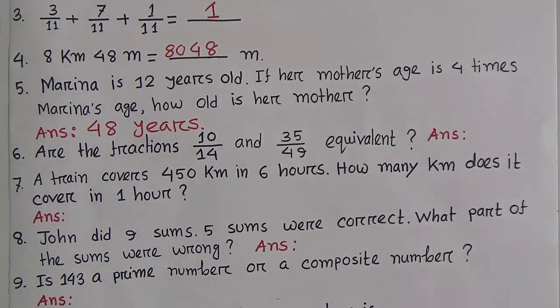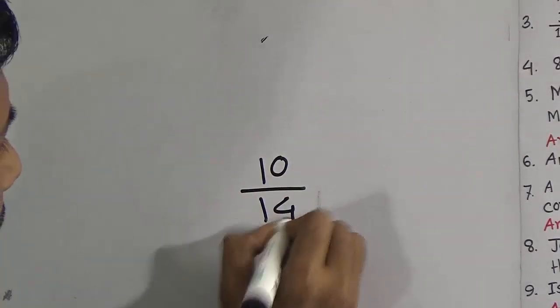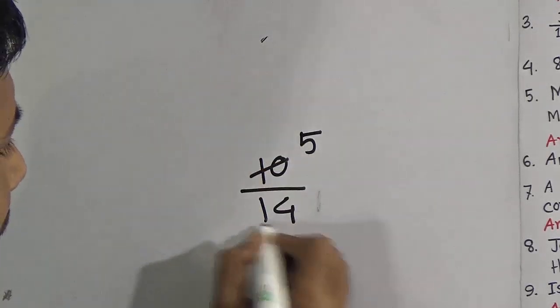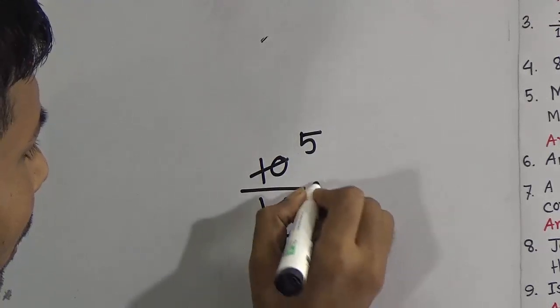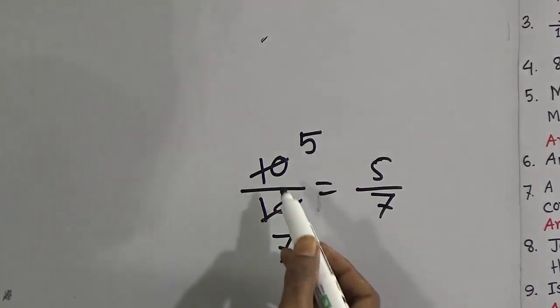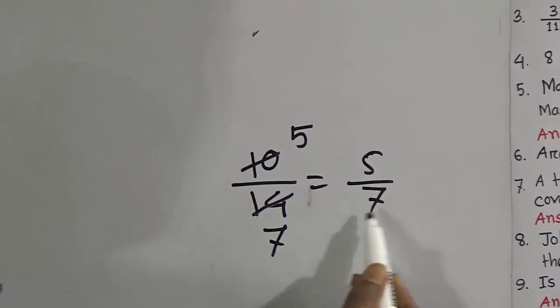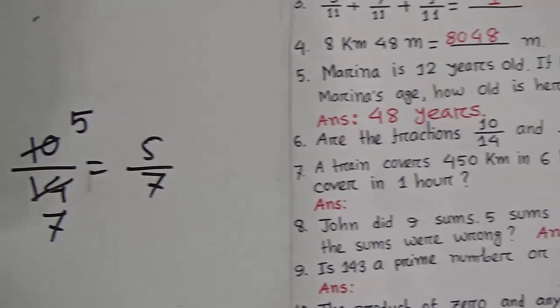Look, 10 by 14. You can reduce this by 2. Divide 10 by 2, then you get 5. Divide 14 by 2, then we get 7. That means 5 by 7. Okay, that means 10 by 14 equals 5 by 7.